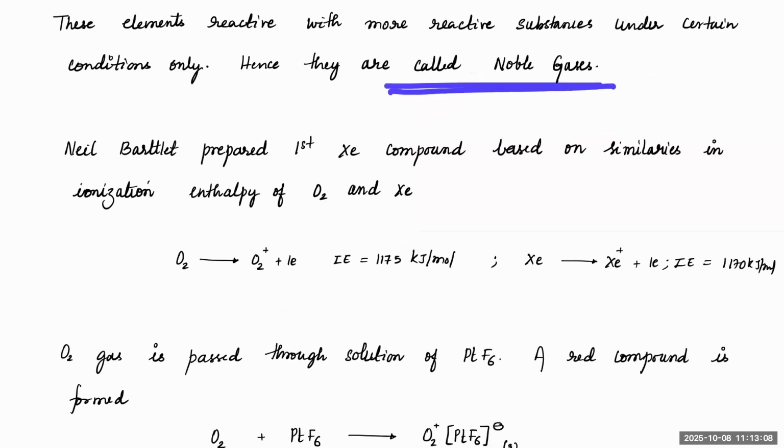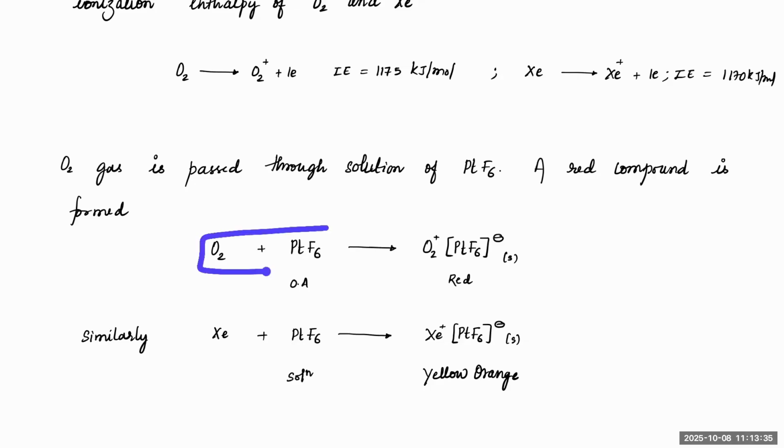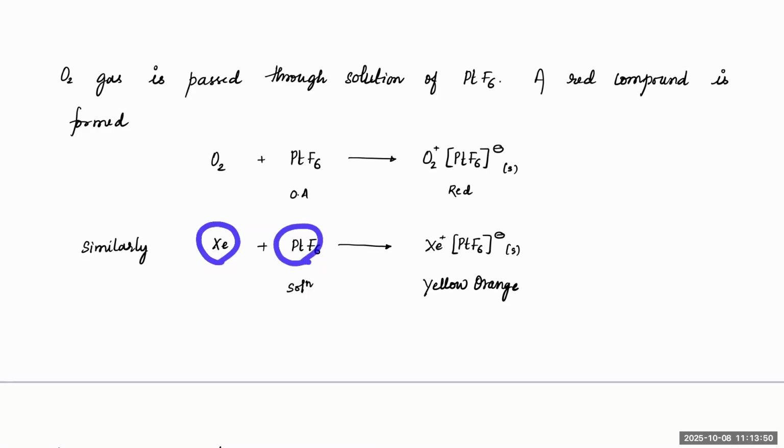See, Neil Bartlett prepared the first xenon compound based on similarities in the ionization of O2 and Xe. Basically, O2's ionization energy is around 1175 kilojoules per mole. But xenon, if it loses an electron, that is also around 1170 kilojoules per mole. You can see the values are pretty close. And he found that there is a complex that exists as O2+ PtF6-. This is a compound that has been identified. So he realized, if this exists, probably if I react with xenon in similar conditions, you should also get some complex.